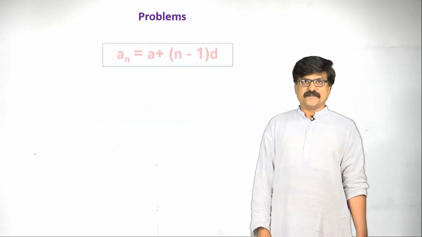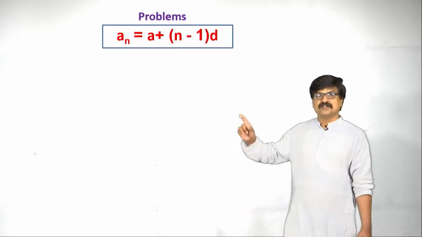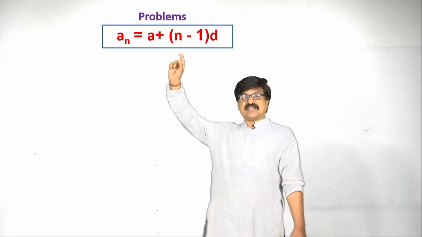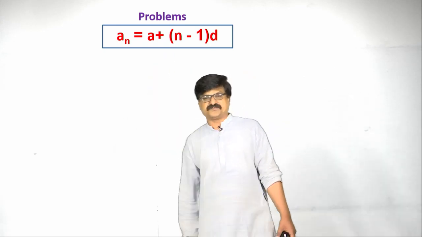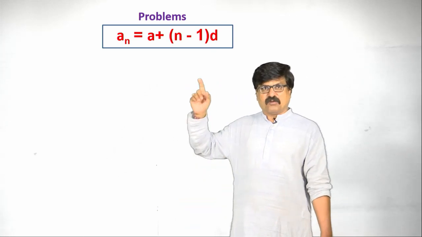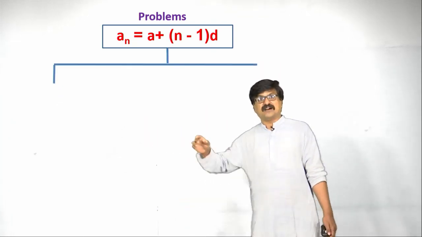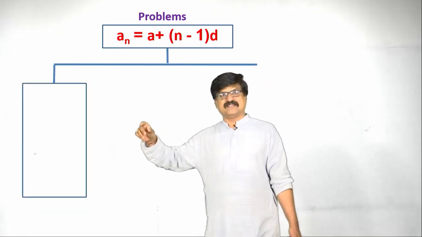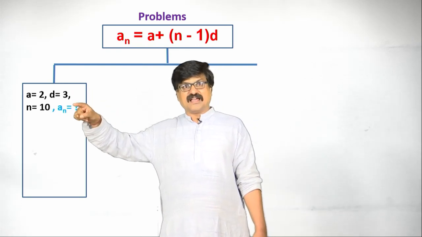The next one, this is very interesting and very important. I am going to take problems based on a n is equal to a plus n minus 1 into d. If you want to solve problems based on this, in the first case, a is 2, d is 3, n is 10.